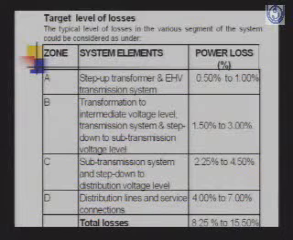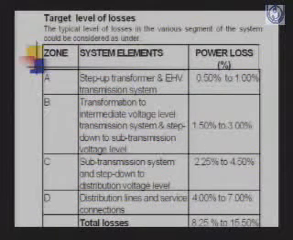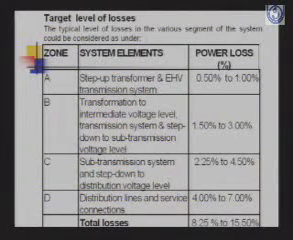The step-up transformer and EHV transmission system, the target of power loss should be 0.5 to 1%. The transformation to intermediate voltage level transmission system and step down to sub-transmission voltage level should be in the range of 1.5 to 3%. Then sub-transmission system and step down to distribution voltage level should be 2.25 to 4.5%. Distribution lines and service connection should be in the range of 4 to 7%. So if you are having losses higher than this, then you should target this level of losses in the various elements. There was a question regarding this.